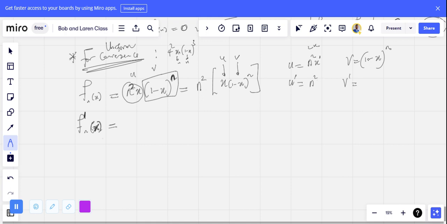What of v prime? To differentiate this expression here, this n will come down, then times the derivative of what you have inside the bracket. If I differentiate 1 minus x, I believe that should be minus 1. Do you understand that? Since I have this result now, I'll have to repeat everything back and then subtract 1 from the power. I believe you're familiar with that from calculus. That is the idea of calculus.